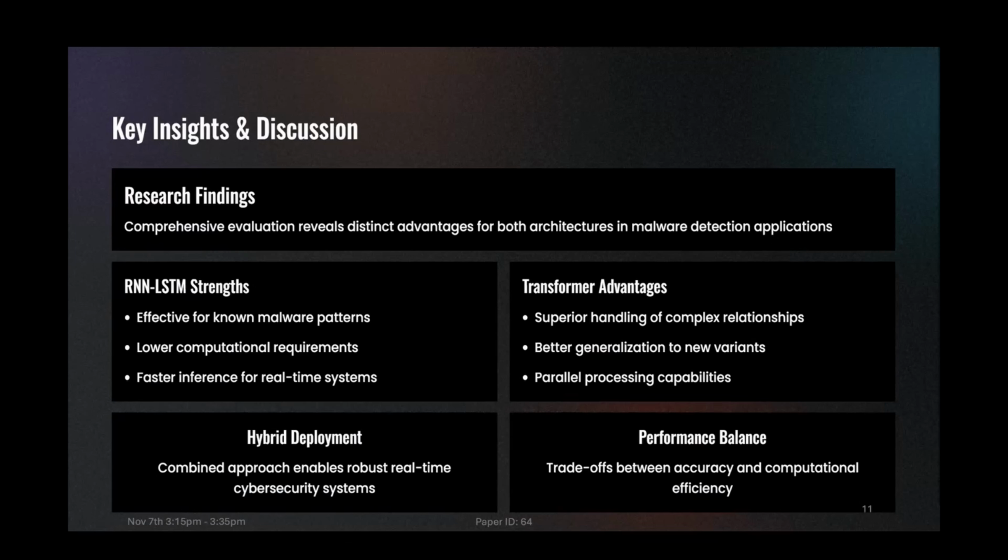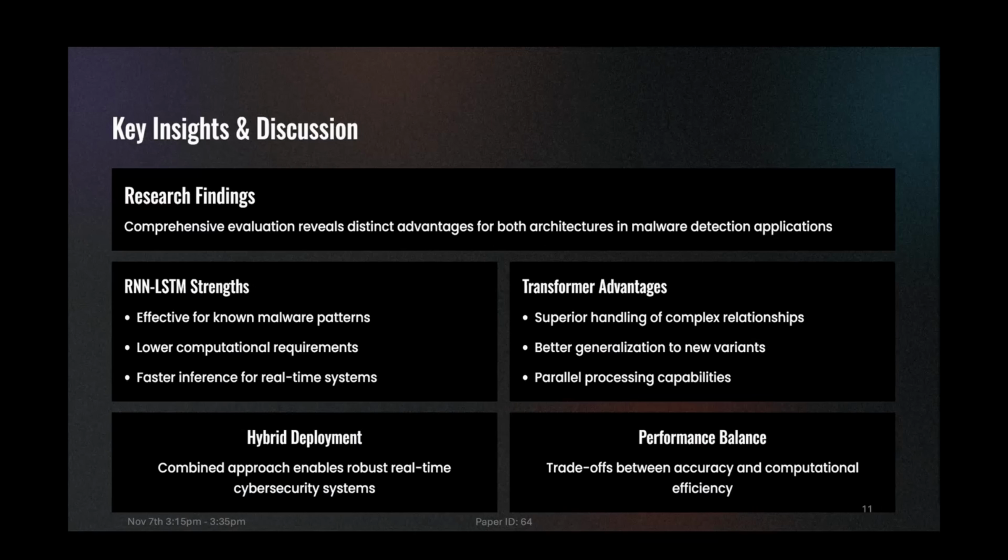So to summarize the highlights and insights, RNN LSTM models are great for sequential patterns, which we already discussed. Transformers handle global relationships and unseen malware better, and have better generalization as well. Combining both could yield real-time scalable detection in enterprise cybersecurity.